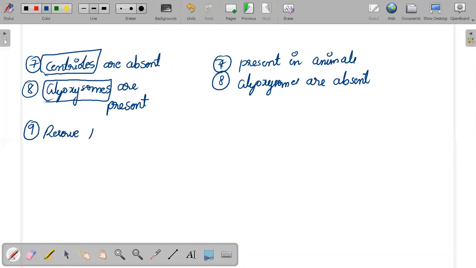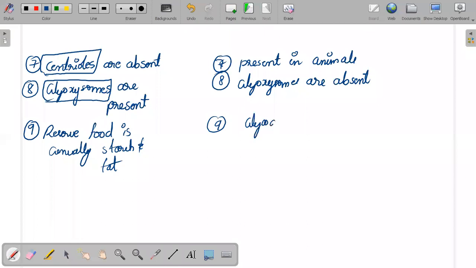Reserve food. Generally it is starch and fat. In animal cells it is glycogen and fat. Reserve food materials means if more food is produced, the body stores it for future purposes. For the future point of view, food has to be stored.